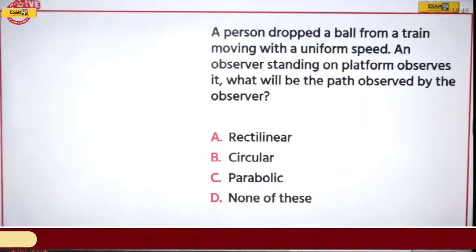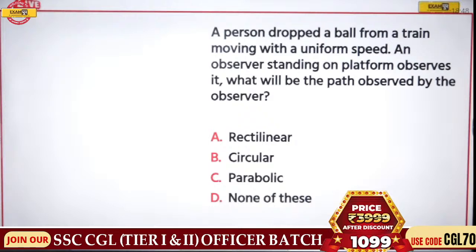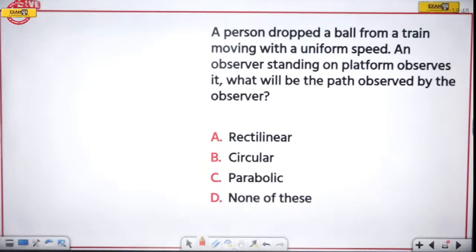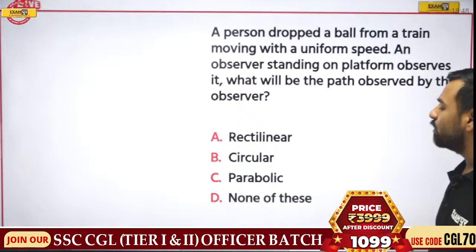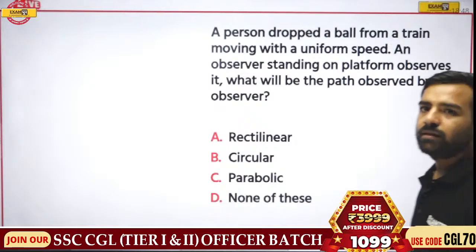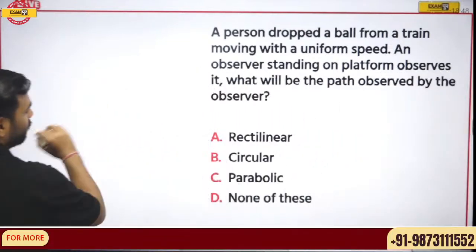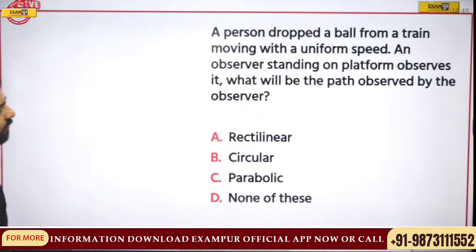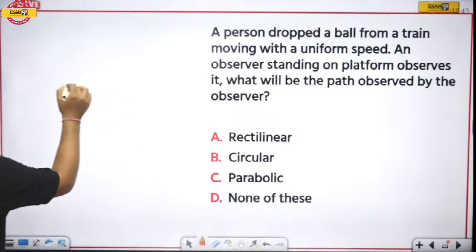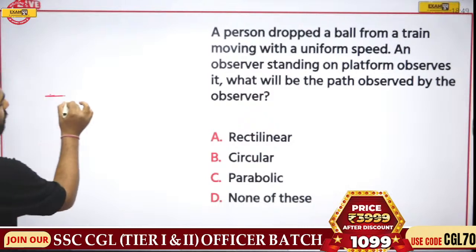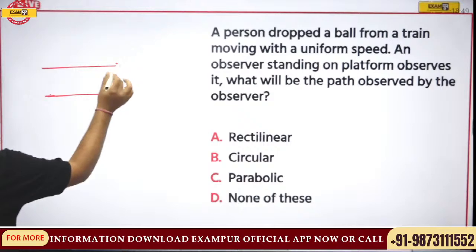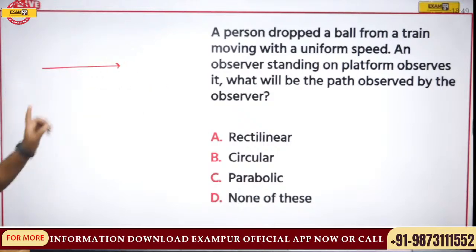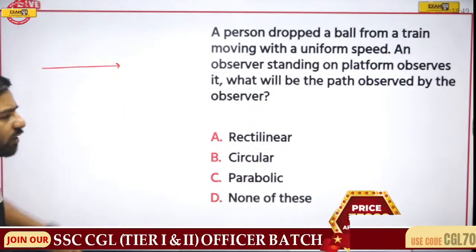Next, a person dropped a ball from a train moving with a uniform speed. An observer standing on the platform observes it. What will be the path observed by the observer? Will it be rectilinear, circular, parabolic, or none of them? Let me tell you, what are these paths we are aware of? When a person sitting in the train drops the object, if the train is moving in this direction, that object will also move in this direction. So this is the horizontal direction. But what will happen?